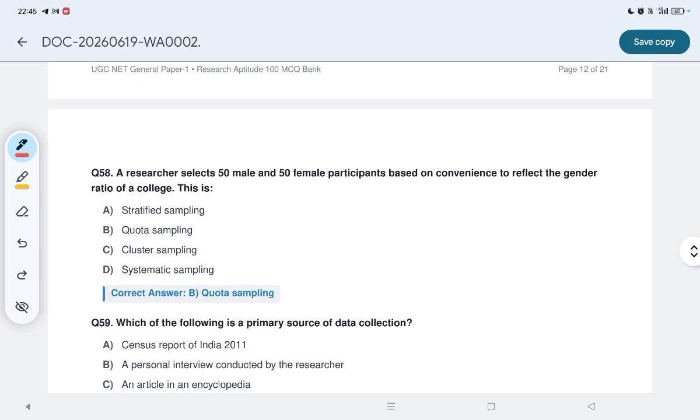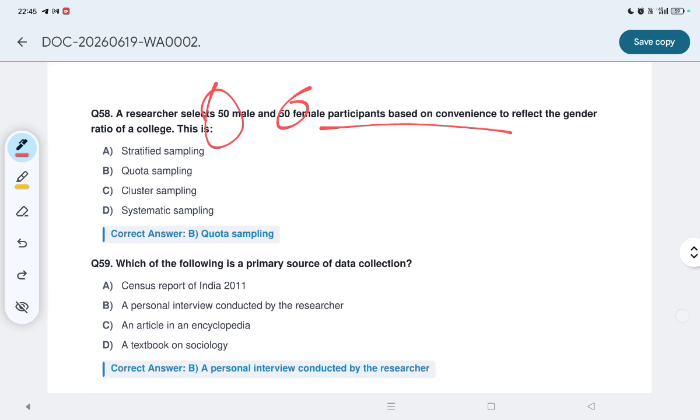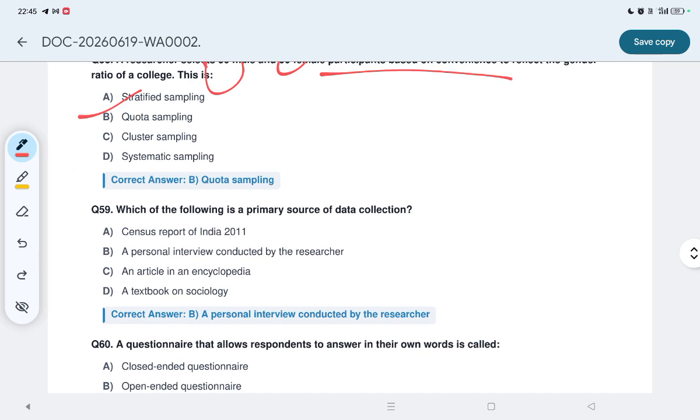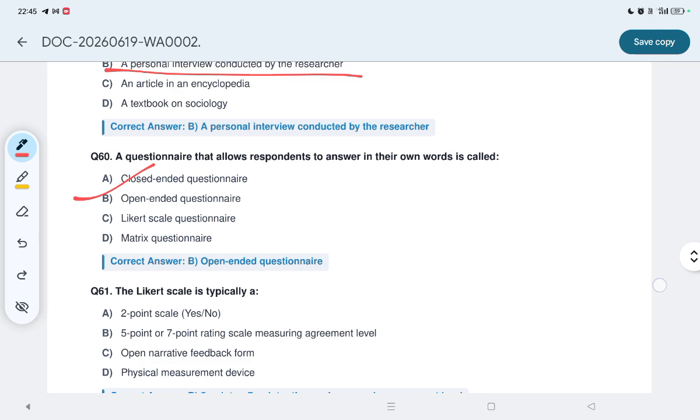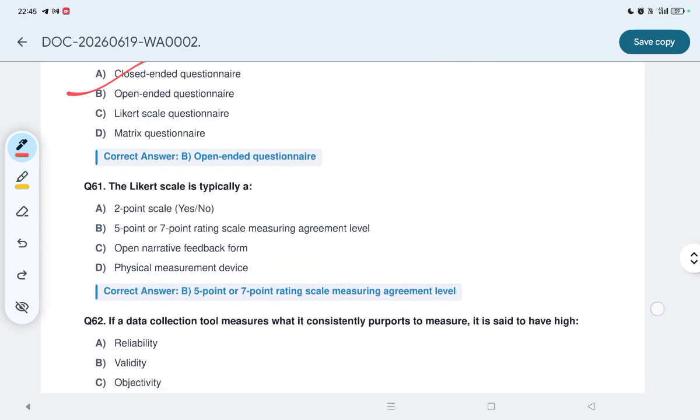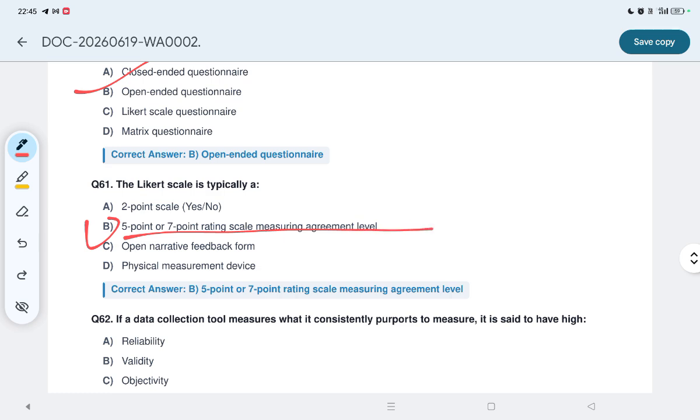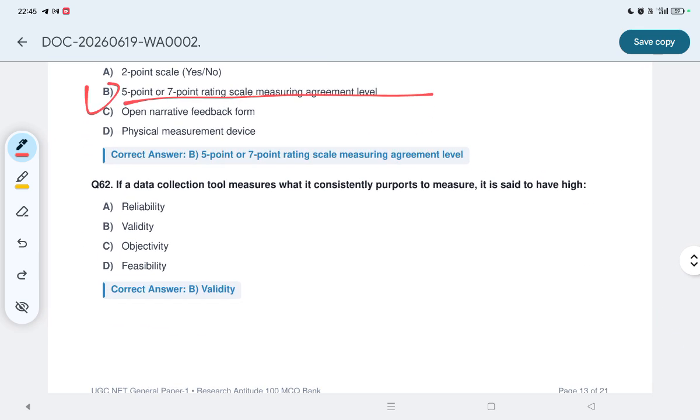Now let us see 58, a researcher selected 50 male and 50 female participants based on convenience to reflect the gender ratio of a college. This is the quota sampling, B. 59, which one of the following is a primary source of data collection? We already know, the personal interview conducted by the researcher. 60, a questionnaire that allows respondents to answer in their own words is called, answer B, open-ended questionnaire. The Likert scale is typically a, option B, 5-point or 7-point rating scale measuring agreement level. 62, a data collection tool that measures consistently what it is purposed to measure.